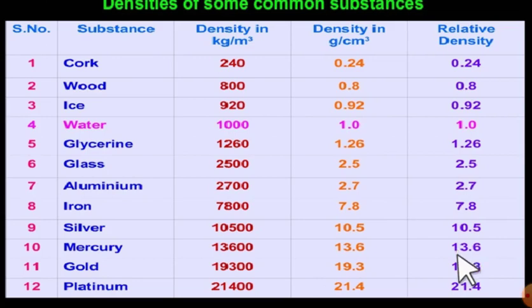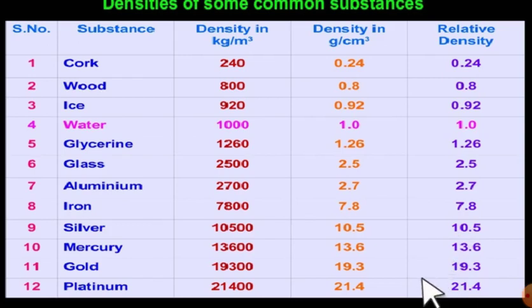That means the density of mercury is much greater than that of water. How many times more? 13.6 times. So the density of mercury is 13.6 times the density of water. That is the meaning of relative density.